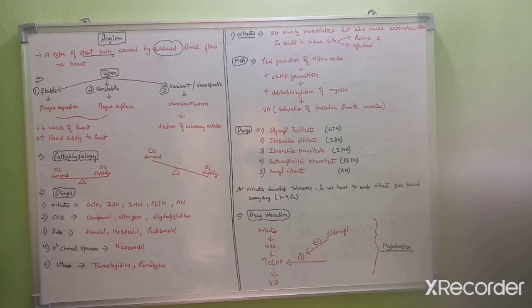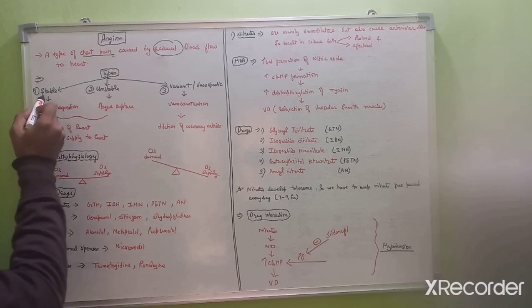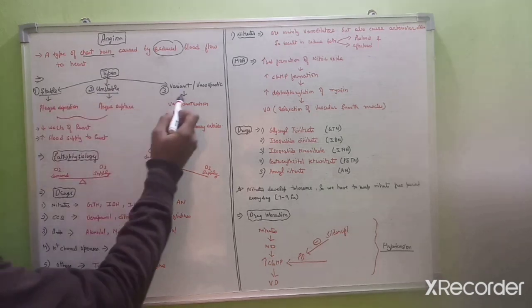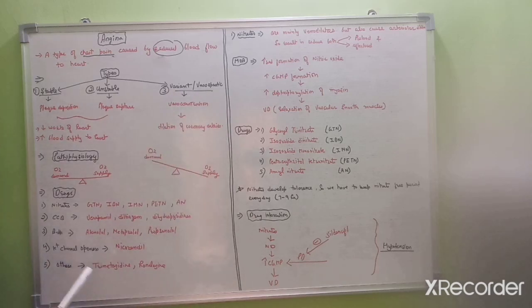So basically, what happens in angina is there is a type of chest pain. This chest pain occurs due to the reduced blood flow to the heart. So basically, there are three types of angina. First one is stable angina, second is unstable, and the third one is known as variant or vasospastic angina. So what happens in the stable one?